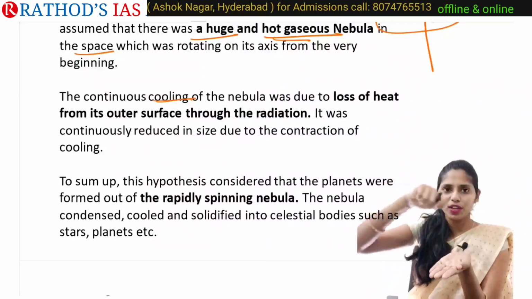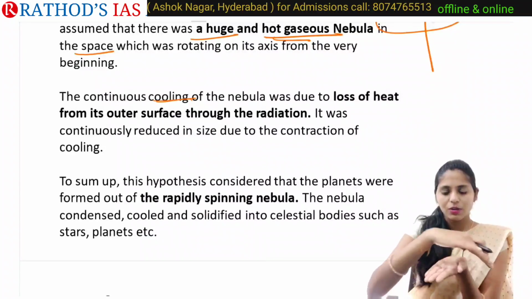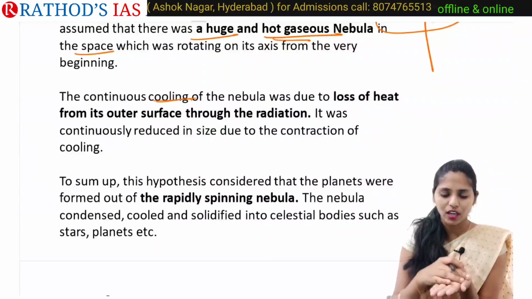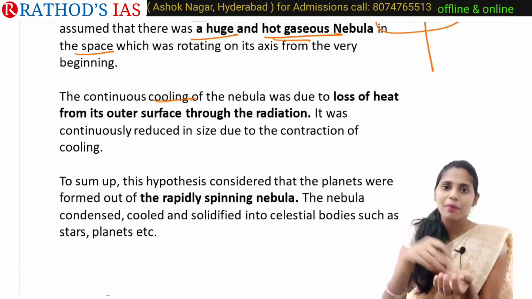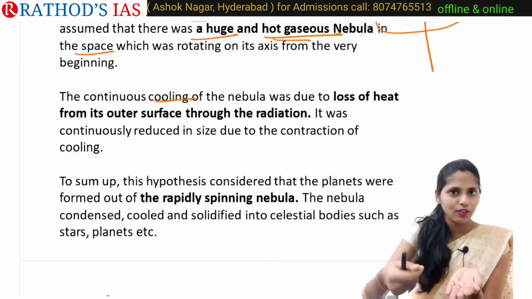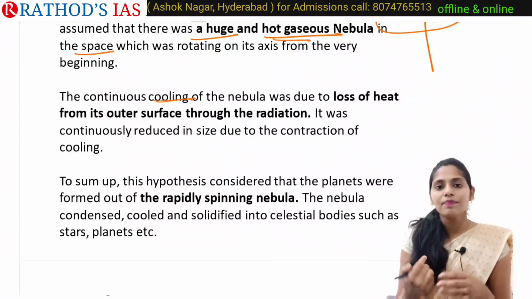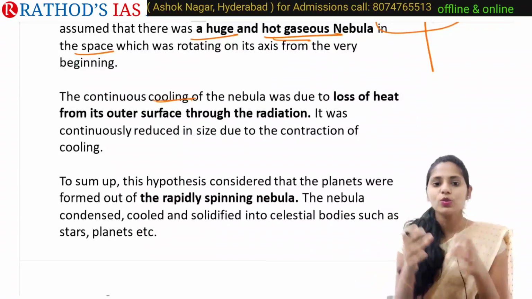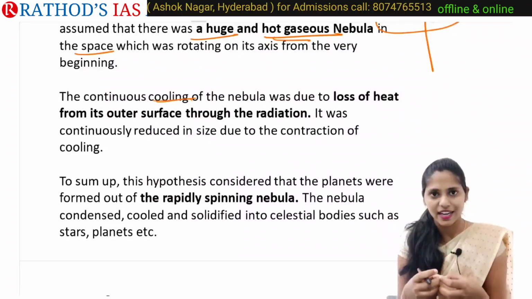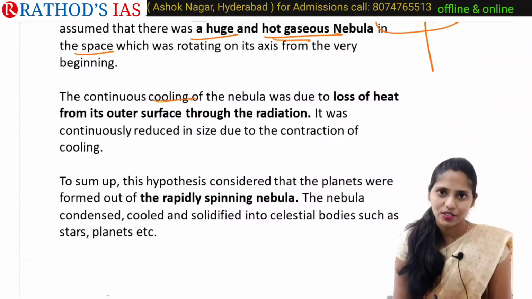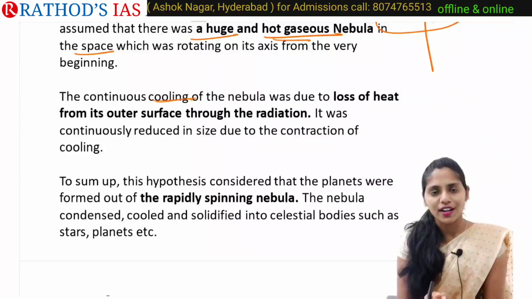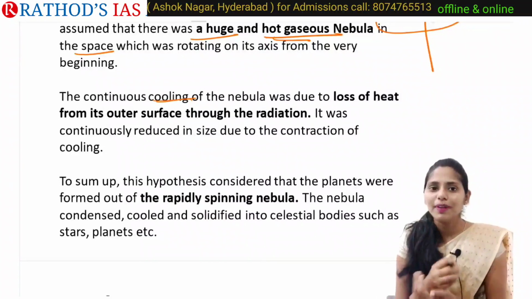If you pour the jam on a plate, it will spread over a large area. But if you take the same jam after cooling, one spoon of it is only that spoon. That means whenever any body is cooling, it will reduce in size because of contraction. Okay, so because of contraction we can see the size decreased.